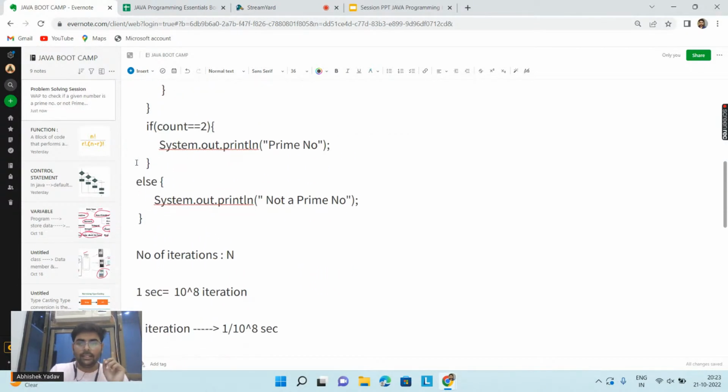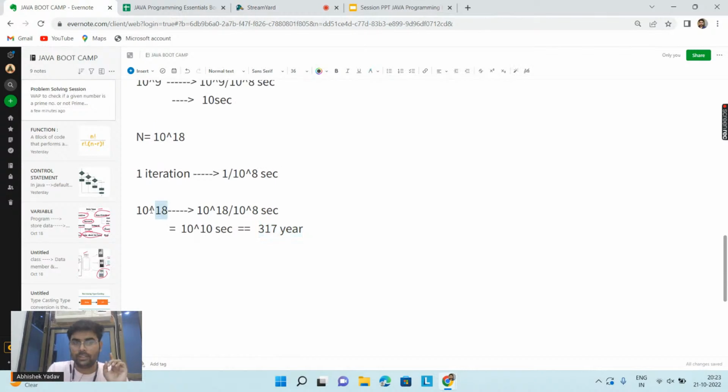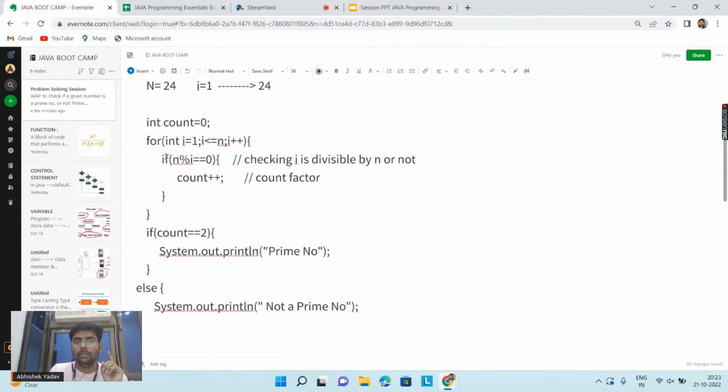So here, guys, the main focus is: why is this time increasing? If you focus carefully, the time is increasing because of the number of iterations, and the number of iterations depends on this for loop. Because of this for loop, my number of iterations is n.